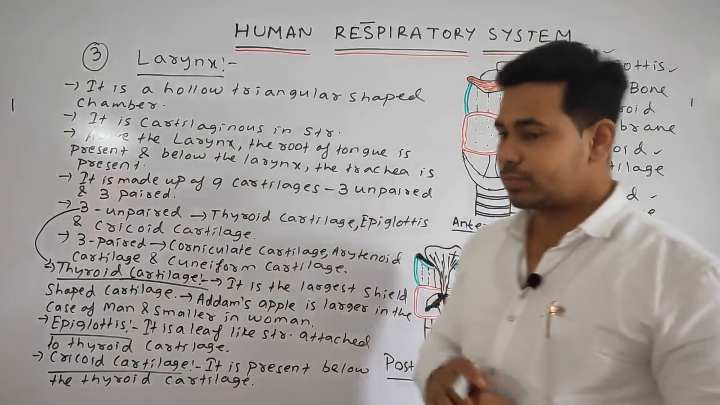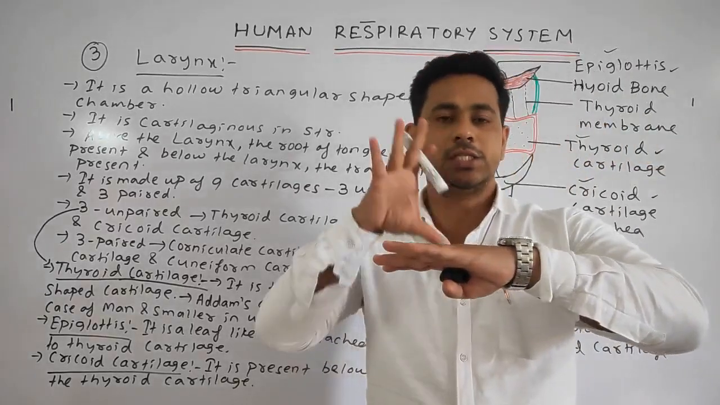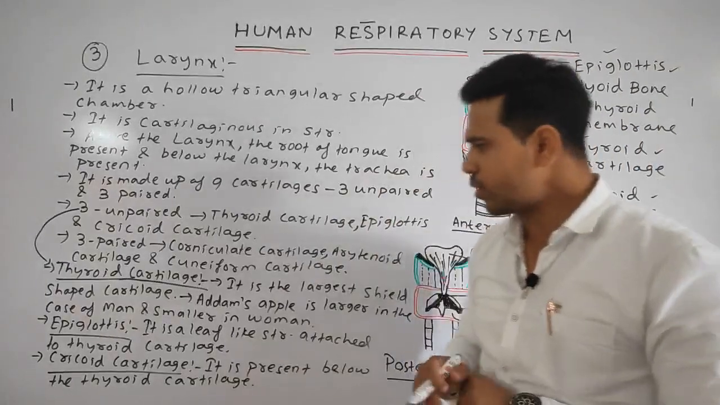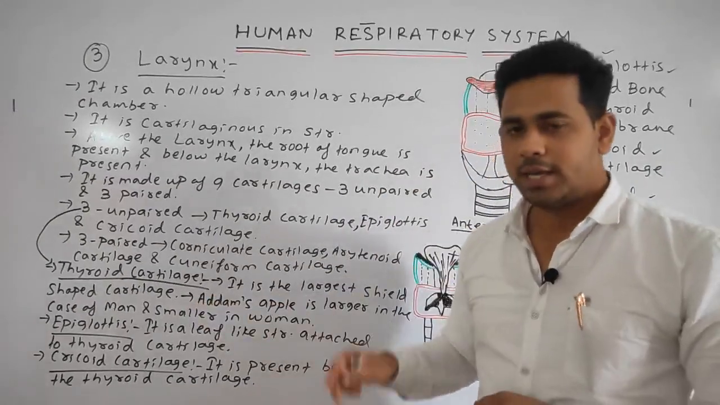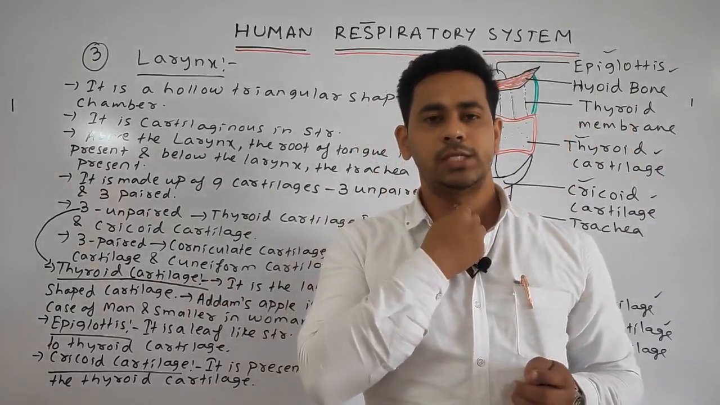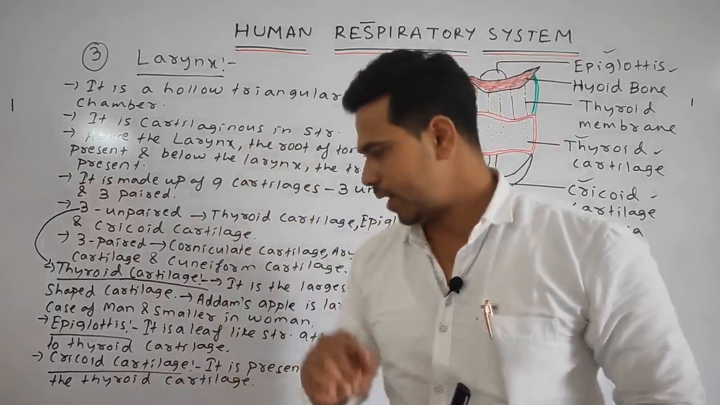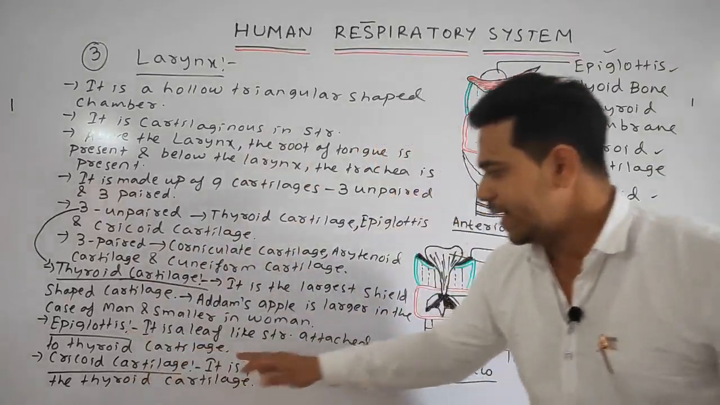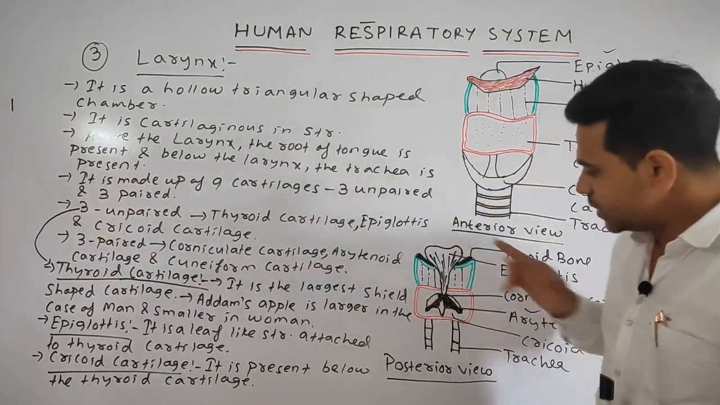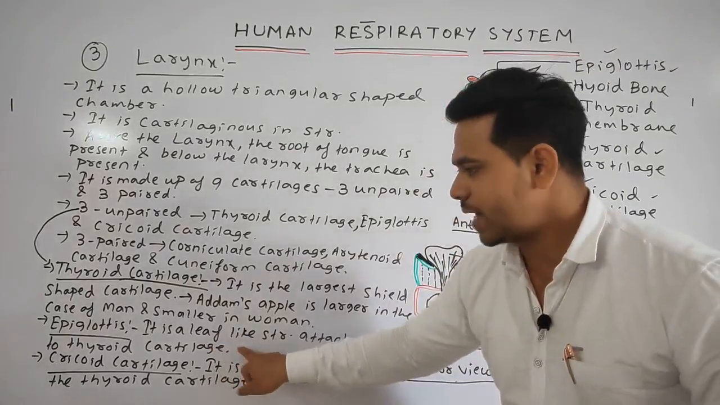Okay, so next come to thyroid cartilage. It is the largest shield shaped cartilage. You can see here the structure is somehow like a shield shaped cartilage. In the case of the larynx region we have the Adam's apple. It is larger in the case of the man and quite smaller in the case of the woman. Then the epiglottis, it is a leaf like structure. You can see here it is a leaf like structure which is attached to the thyroid cartilage.